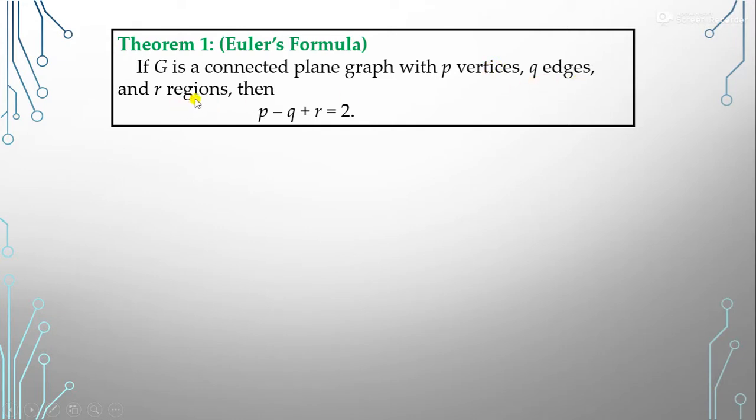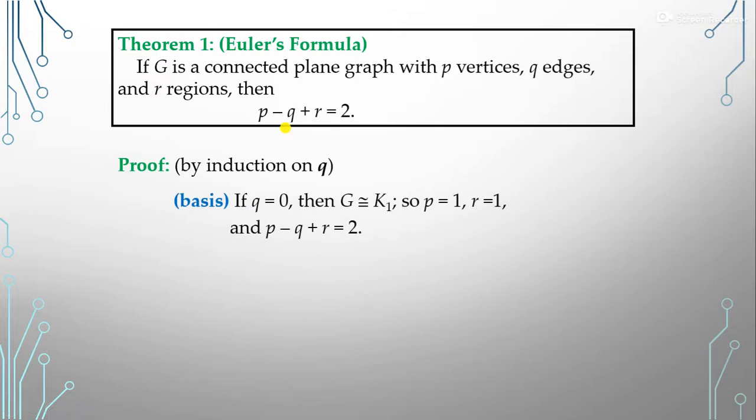and R regions, meaning we have such a graph G in which the vertices are P, the edges are Q, and the regions we say are R, then Euler's formula says that P minus Q plus R is equal to 2. So this is Euler's formula. Now we can prove this formula. Here we prove it by the induction method, and you already know what the induction method is. So now, by induction on Q, here we take the induction on Q.